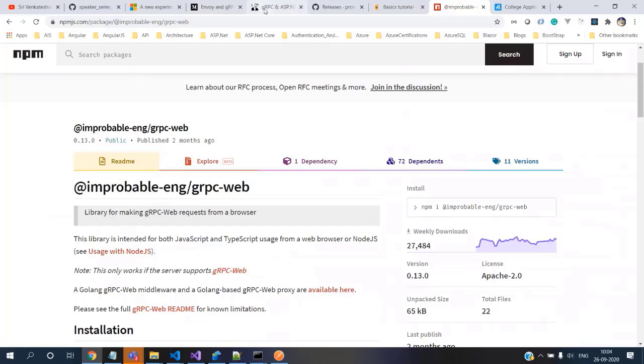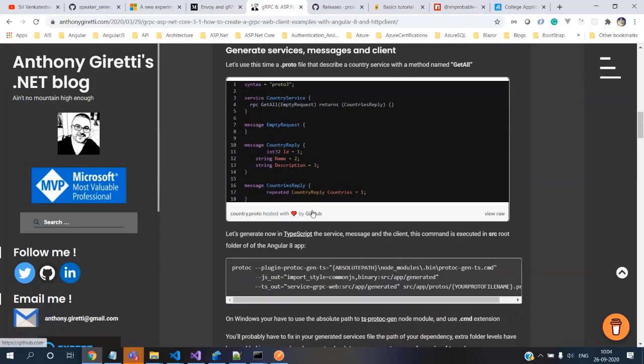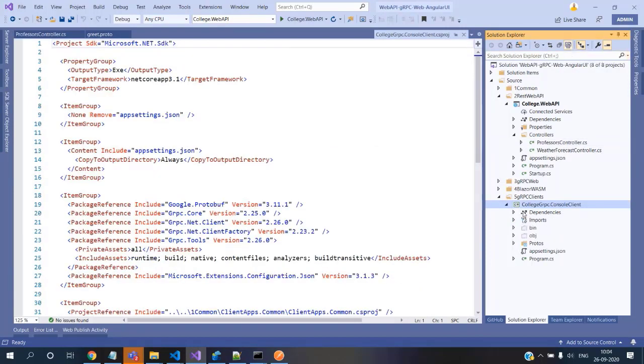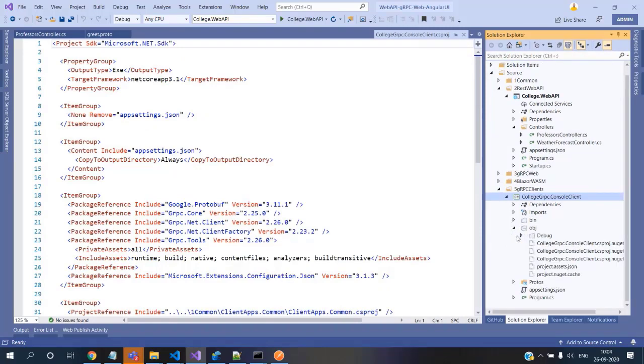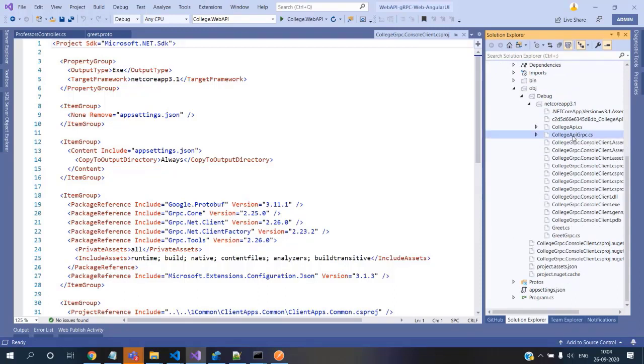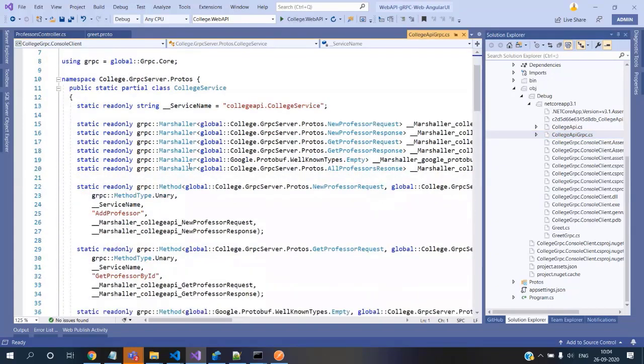After doing that, we will generate the client and the client proxies, or whatever we need as part of the client. I just want to compare what we are doing there. If you see here, we have the College API gRPC, which creates the service.